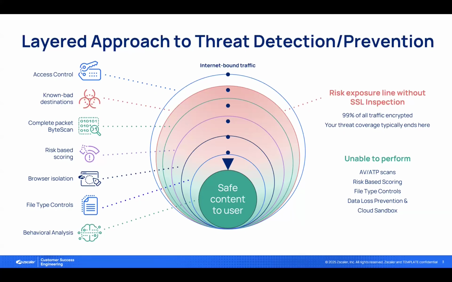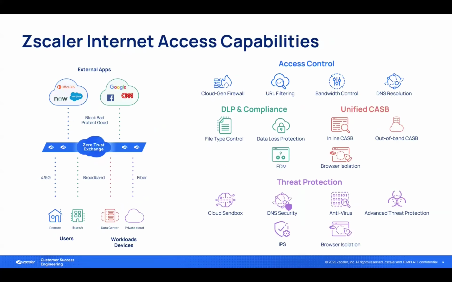To show this information in another way, here's a matrix of the Zscaler Internet Access capabilities, showing the different areas: access control, DLP and compliance, CASB and threat protection, where ZIA secures your traffic, your users, and your data. And here, shaded in blue, are the parts of ZIA that require SSL inspection to be able to function. As you can see, without SSL inspection, the only thing you can do is access control and the aforementioned known bad destination reputation-based blocking. That's it for this video.